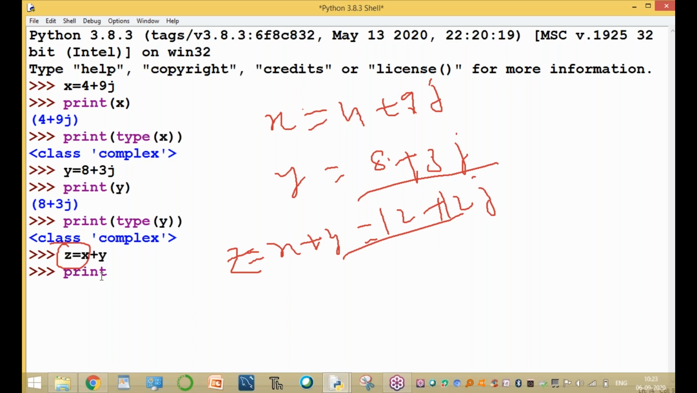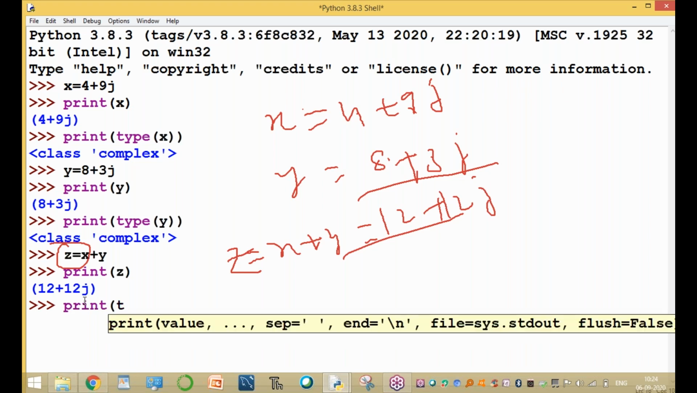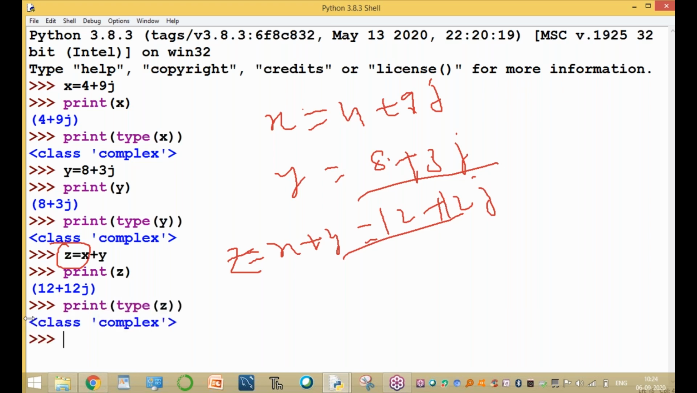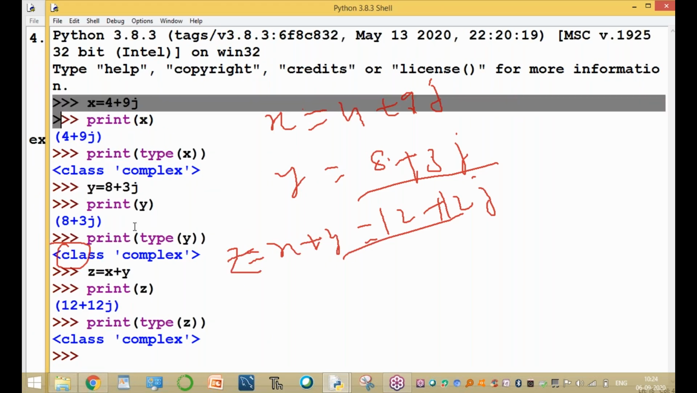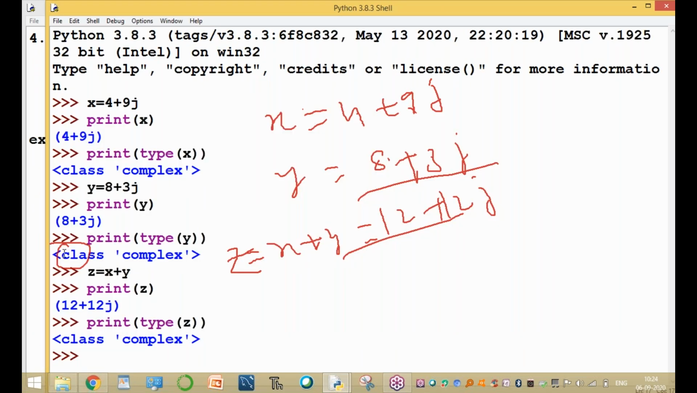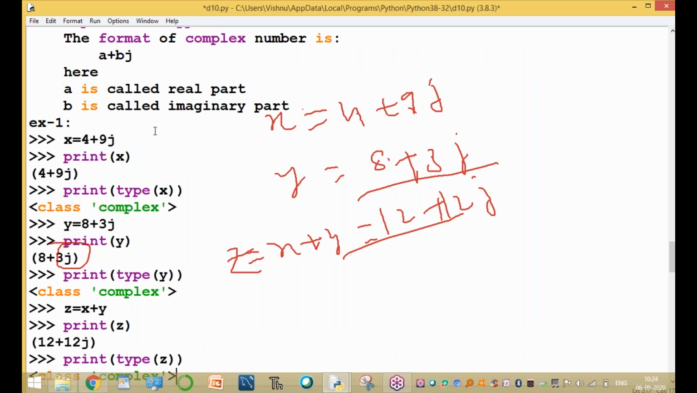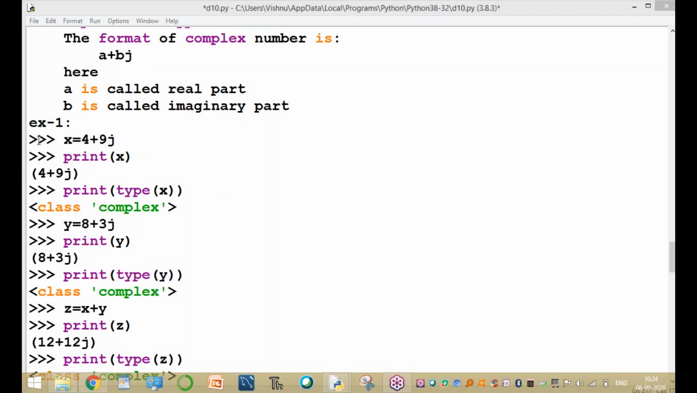Execute it, print of z, the value of z. The data type of z is also complex type. The output result is complex. These are the important points, and these are completely different examples for complex numbers, the complex data type.